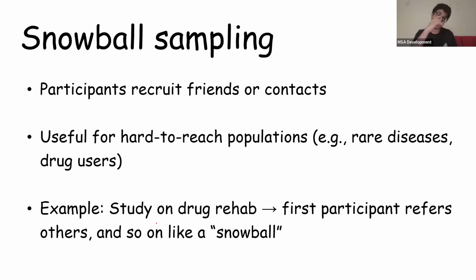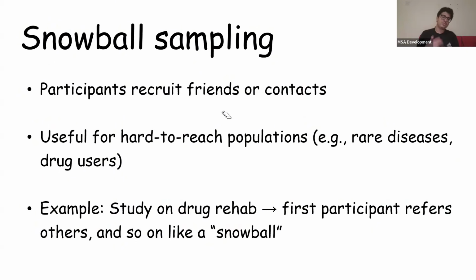Now, snowball sampling, on the other hand, is also a non-random method, and it's literally like a snowball. The reason is it's like a Ponzi scheme where participants recruit friends or contacts, okay? So let's say you have Alcoholics Anonymous or something, okay? You're studying alcoholic patients or people with rare diseases. Usually people who are drug users know other drug users.